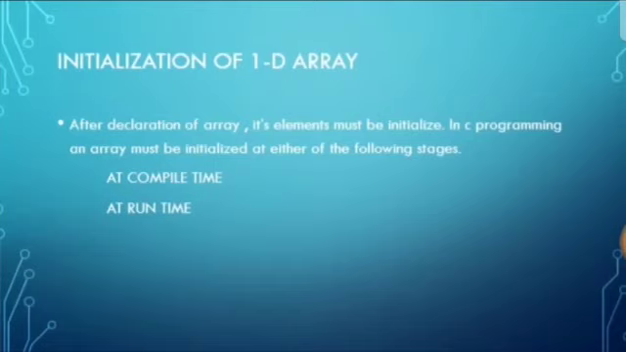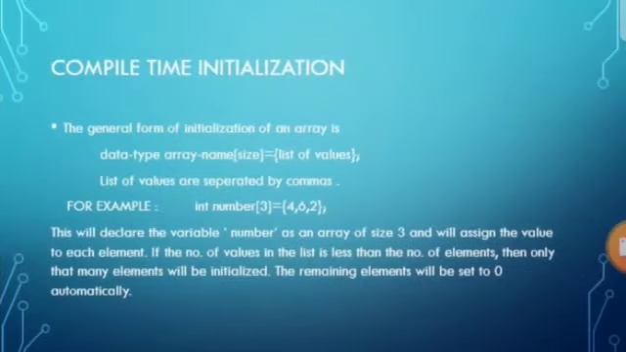Initialization of 1D array. After declaration of an array, its elements must be initialized. In C programming, an array must be initialized at either of the following stages: first is at compile time and second at runtime.